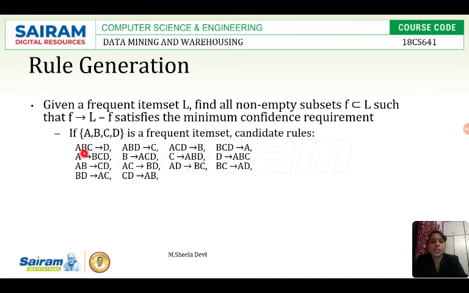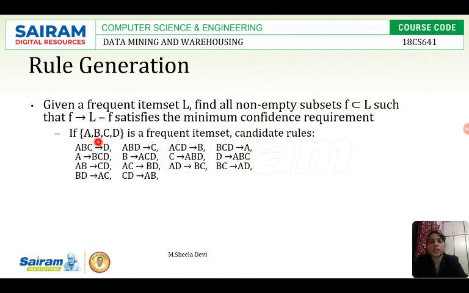ABC is a subset of ABCD, so ABC tends to D, where D is L minus F, that is, ABCD minus ABC is D. From this formula we derive this, and similarly we can derive all the rules.